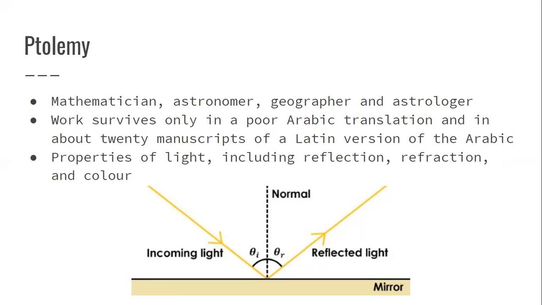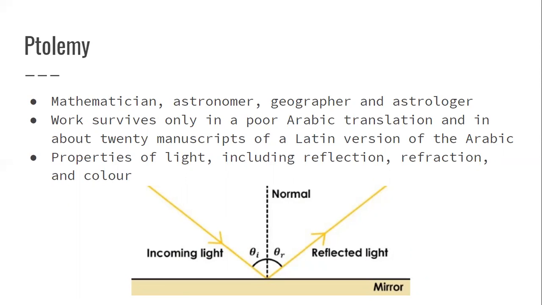But he dealt with the properties of light, so that's reflection, refraction, and color. So I kind of put this picture here, but that's what he was dealing with, and the idea of the properties of light. So he did a lot of work with that, and he had a significant part in the early history of optics, and he actually ended up influencing a lot of the more famous books, like the Book of Optics.